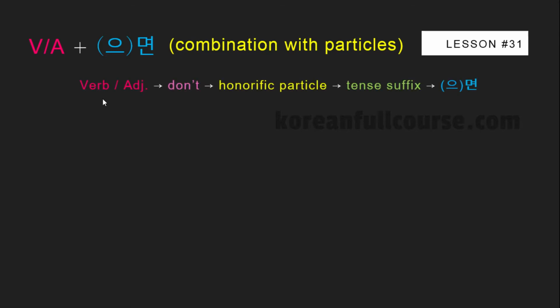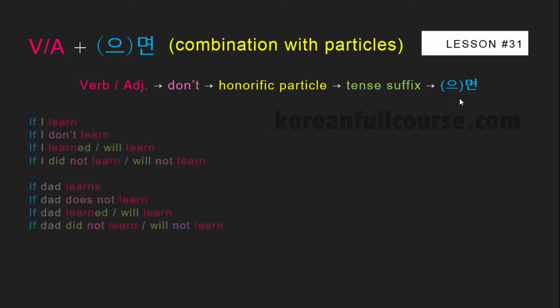The next thing I want to draw your attention to is the particles order. A verb or an adjective, negation, an honorific particle, tense suffixes, and finally the conjunction 으면. Here you can see 8 conditional clauses. Pause the video and try to translate them for yourself.